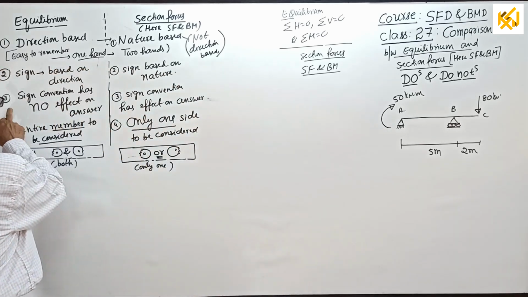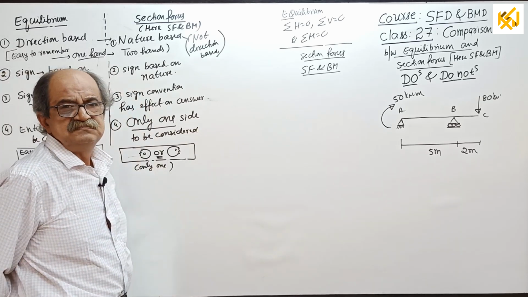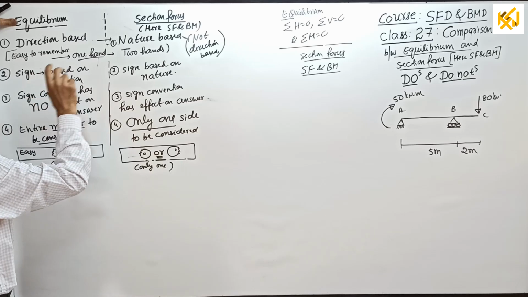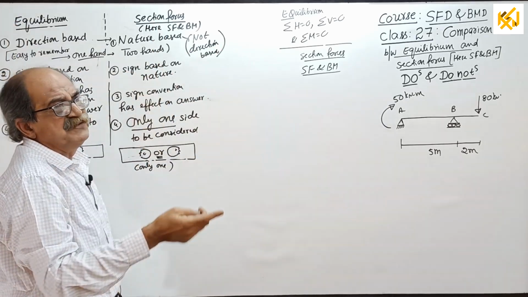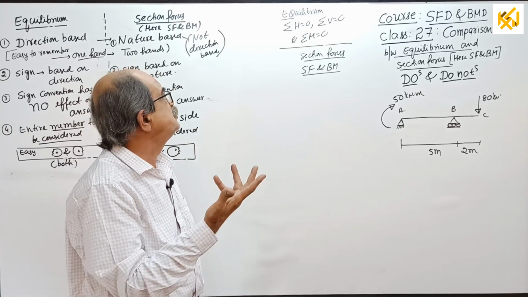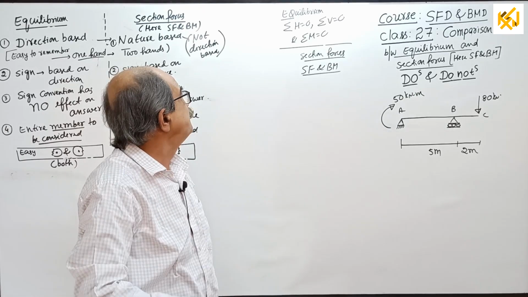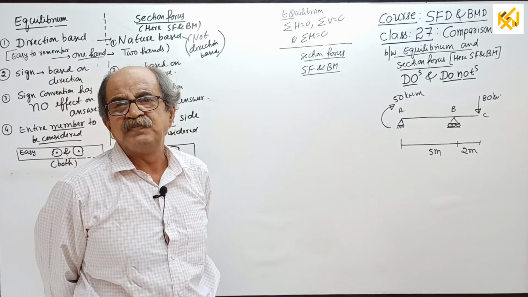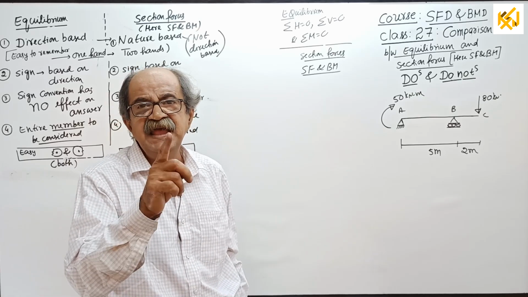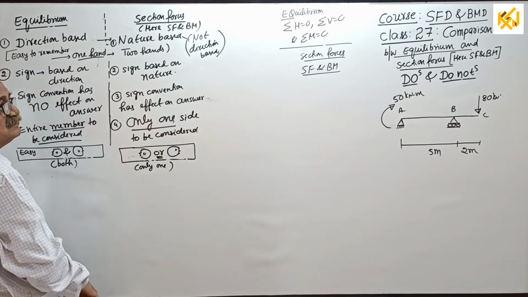Then, three: sign convention has no effect on the answer. When you apply equilibrium conditions for sigma H, sigma V or sigma M, for sigma H you can take right side positive or left side positive, your choice. Sigma V, you can take upward positive or downward positive. Sigma M, clockwise positive or anti-clockwise positive. The sign we use has no effect on the answer.